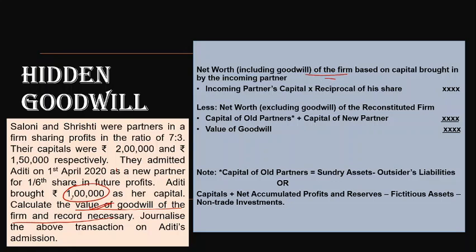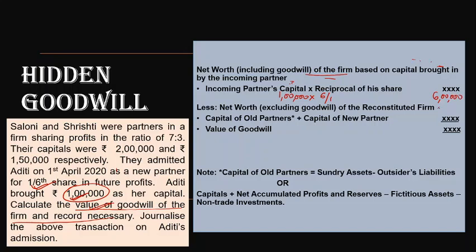Since a new partner is coming for 1 lakh and his share is 1 by 6, I can easily calculate the net worth of the firm by the incoming partner's capital, which is 1 lakh, multiplied by the reciprocal of his share, that is 6 by 1. So I got 6 lakh as the total capital of the firm.